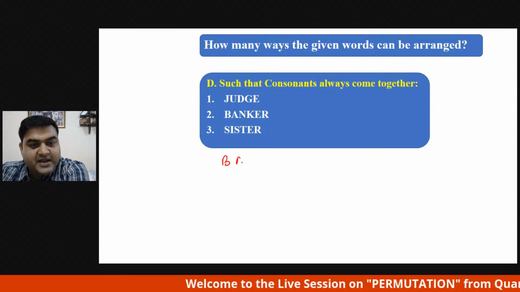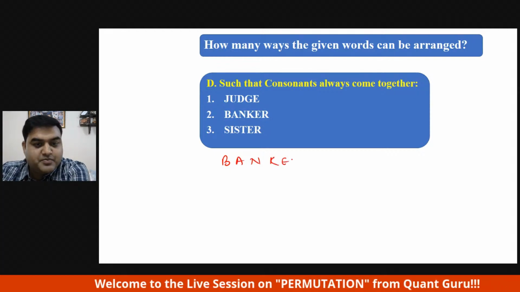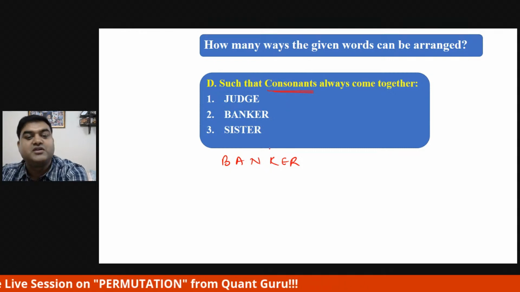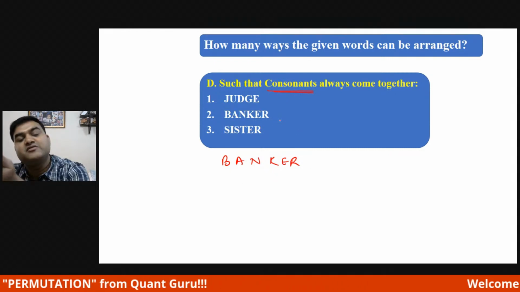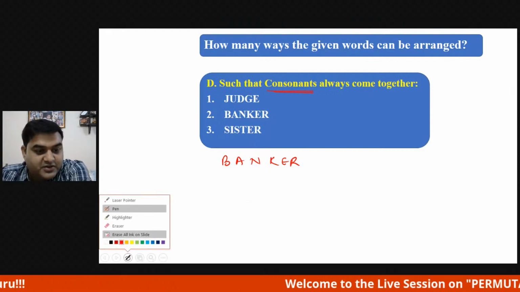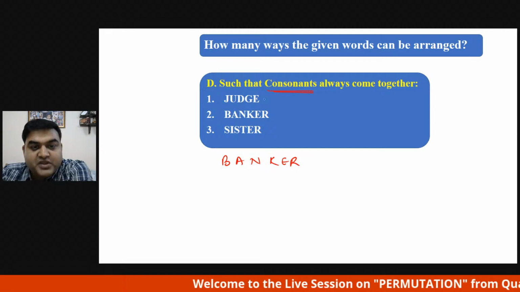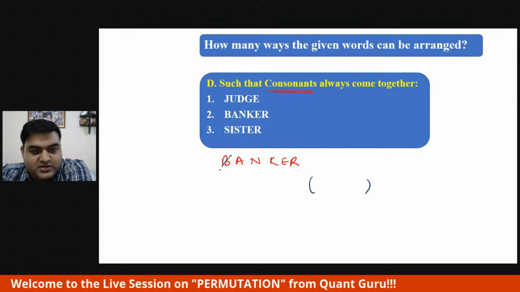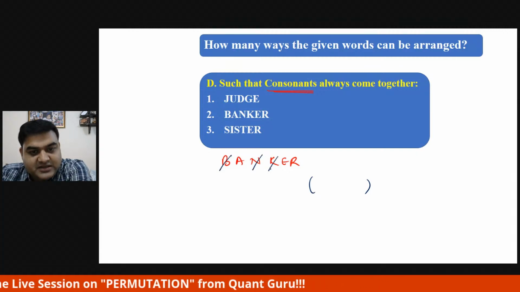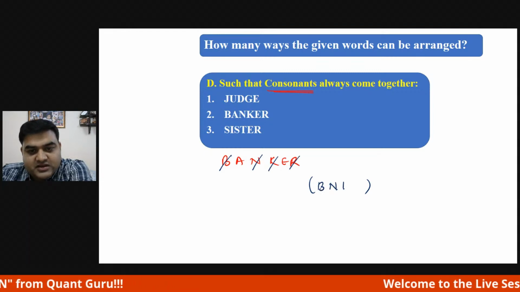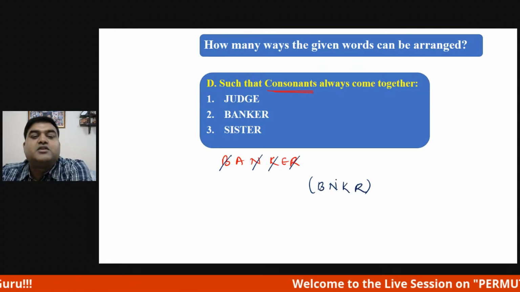Suppose BANKER is there. So BANKER has to be rearranged wherein, very important, consonants. When they ask consonants, we'll cut consonants. When they ask vowels, we will cross vowels. Okay, what we will do, we'll change the color. Now consonants. Put a bracket here. Write down which all are consonants: B, N, K, R. So B, N, K, and R are consonants.